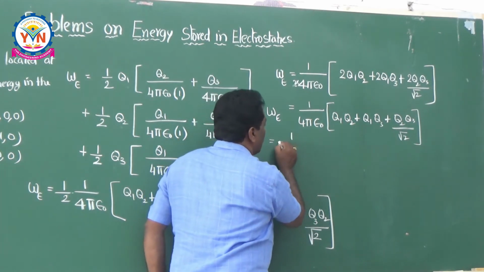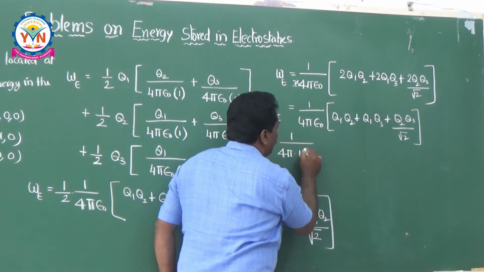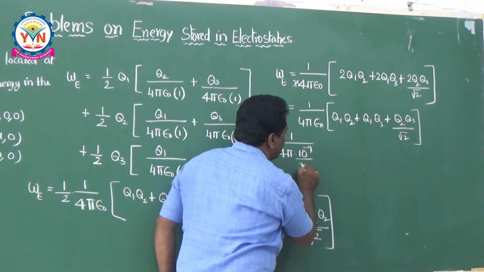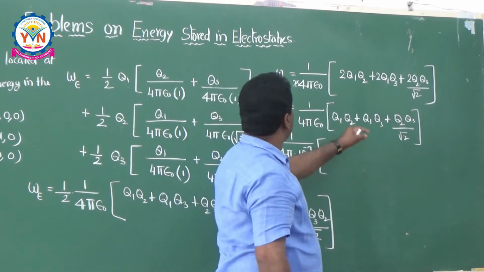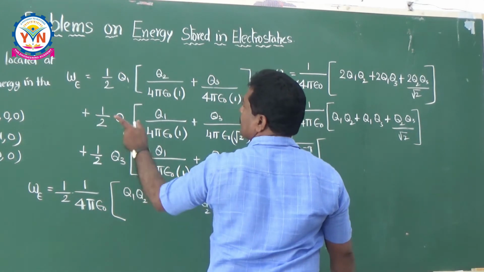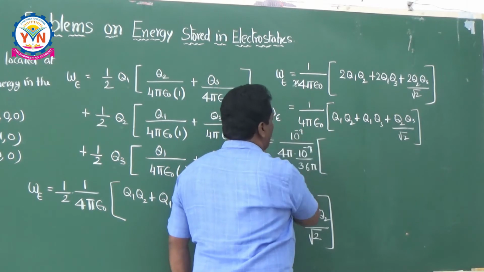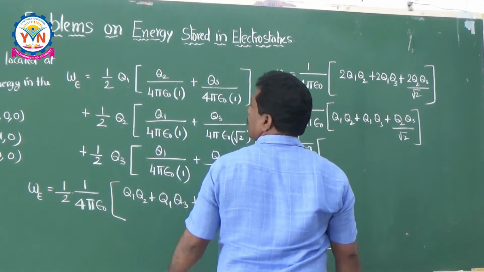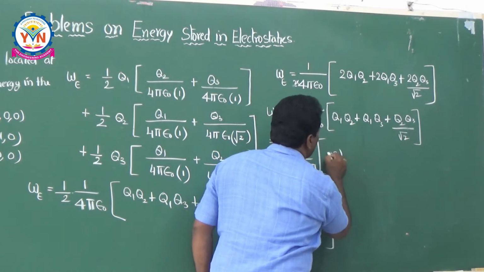That is equal to 1 by 4 pi epsilon naught, where 4 pi epsilon naught means 36 pi by 10 to the power of minus 9, into Q1 Q2 and Q1 Q3. What is Q1 here? Q1 is given as minus 2 nanocoulombs. So I am taking 10 to the power of minus 9 outside, it is nano, and minus 2 into Q2.